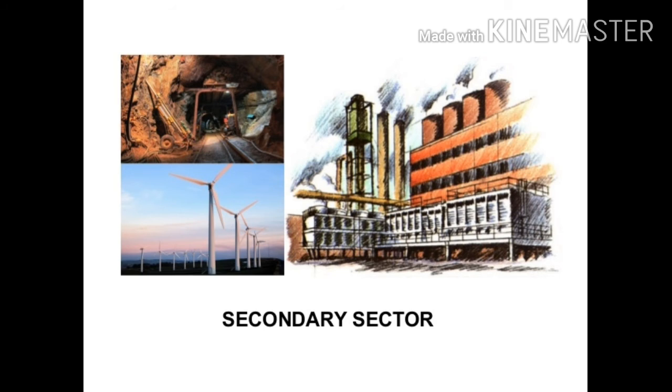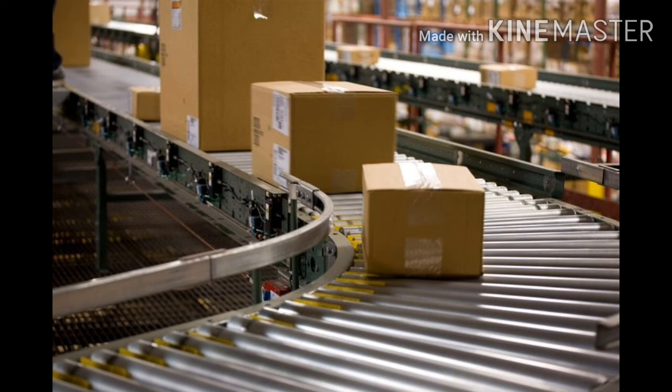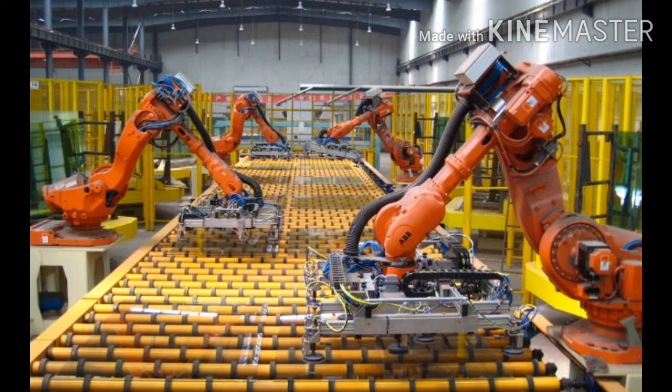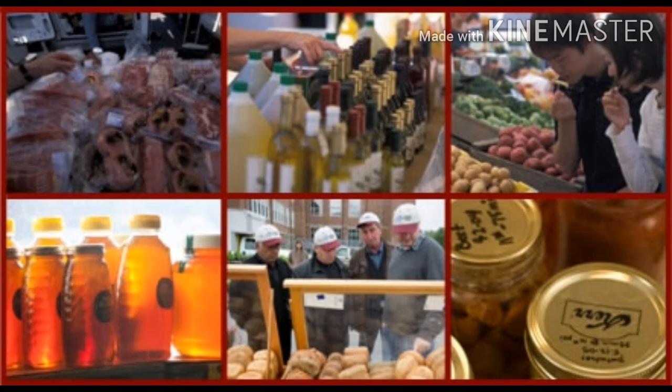The second sector is the secondary sector. In secondary sectors, the activities are associated with processing and transforming of the primary goods into goods which are more useful to man, and these are termed as the secondary occupation. For example, mining, farming, fishing and forestry, all of these activities produce the raw material and these can be processed further into the finished products. These are the secondary sectors.